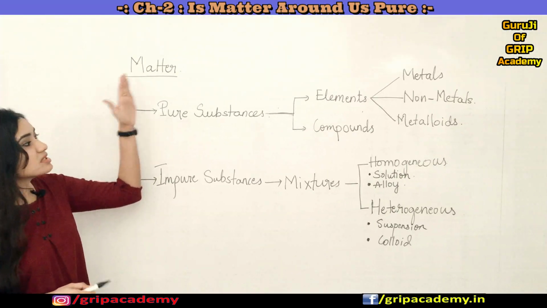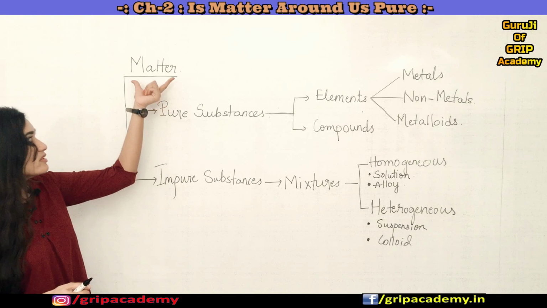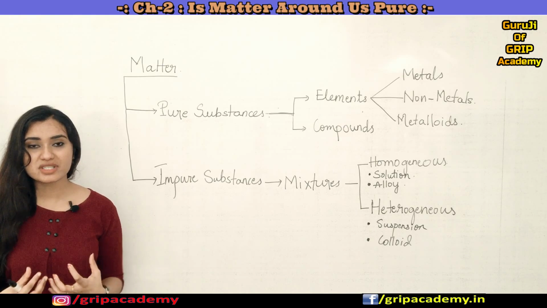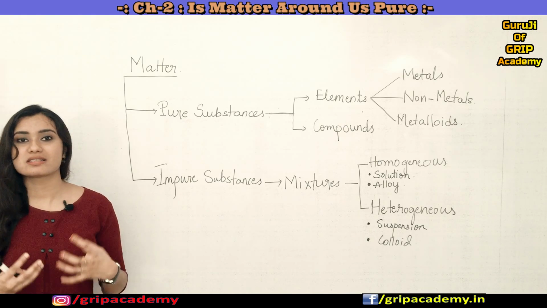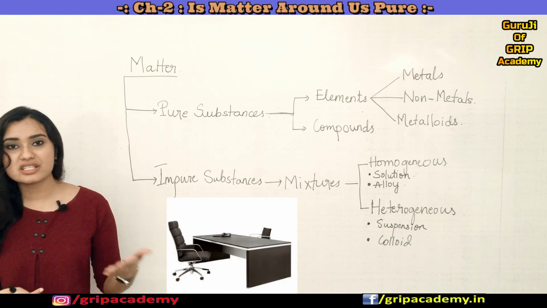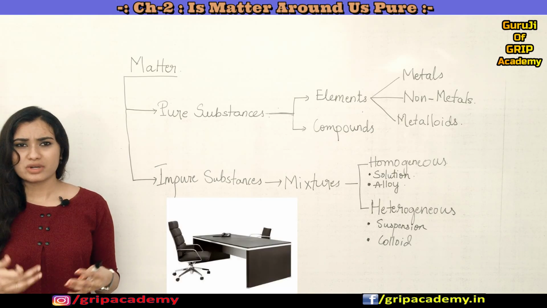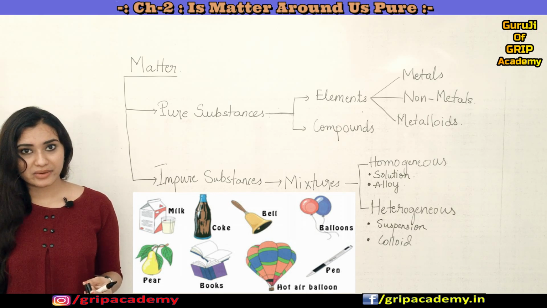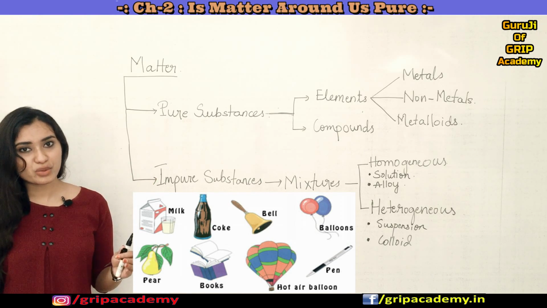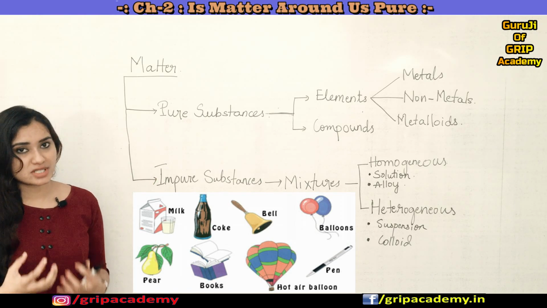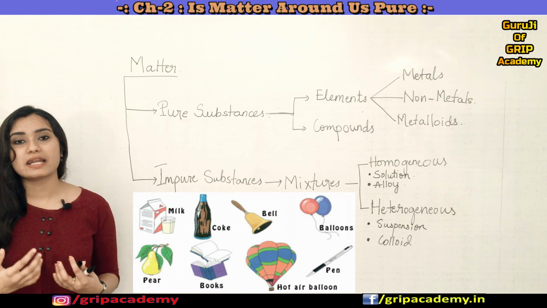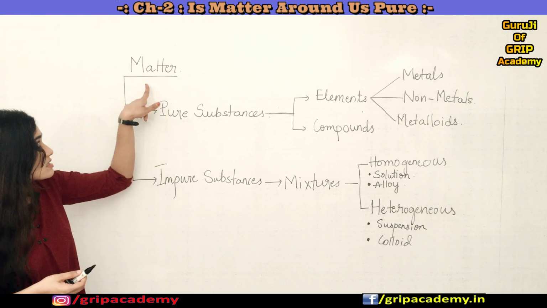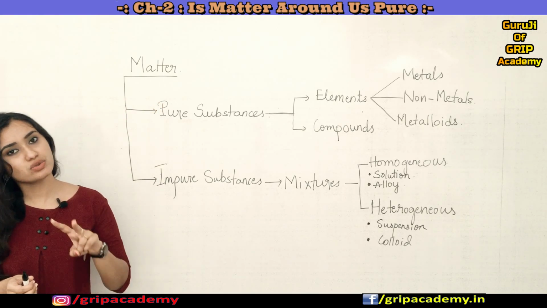This is how matter has been classified. But before that, let us know what exactly matter is. Matter is nothing but a substance which occupies space and has mass. For example, a table, a chair, or whatever substances you see in your day-to-day life, for example hair. That also has mass and occupies space. So all substances which have mass and occupy space, we call matter.